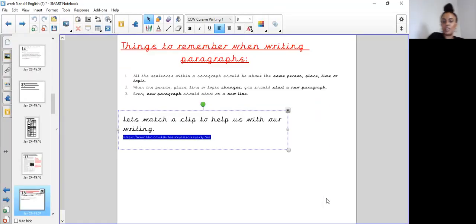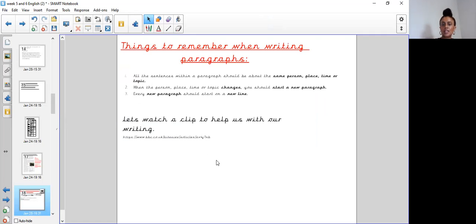Okay, so there you could see why, and it just highlighted the three reasons why we write in paragraphs and how to do that. So when you're ready, you can always go back and watch that video clip again.